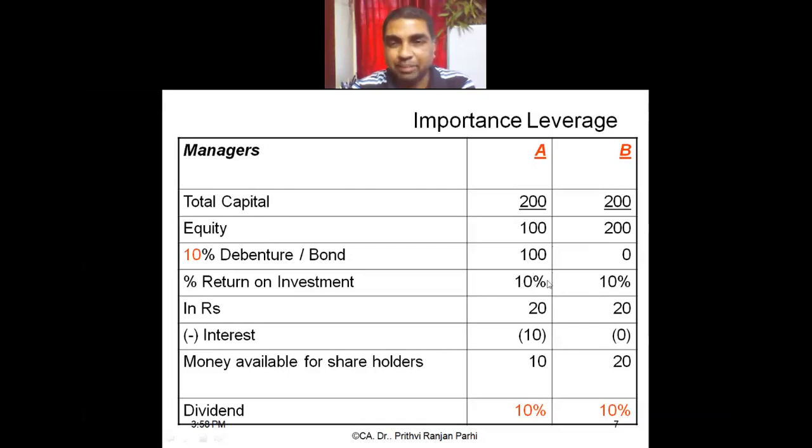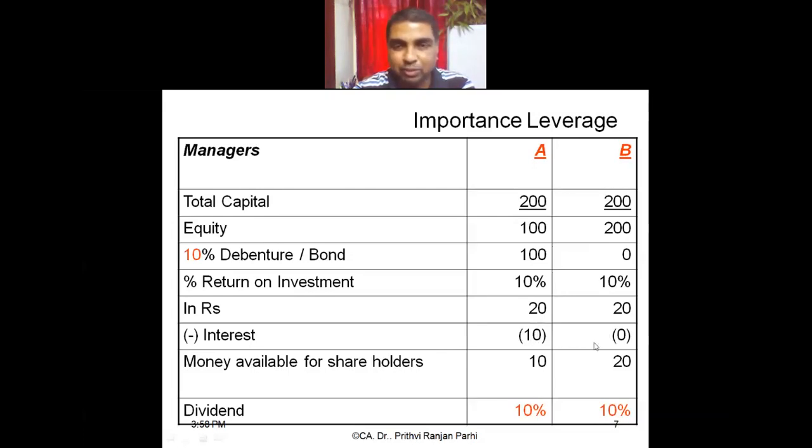Return percentage is 10%, right? And what is the amount of return? 20, same situation. And the interest I have to pay. In case of farm A, only the interest part will be there. How much interest has to be paid? 10 rupees, because 10%. Farm B, what is the interest?